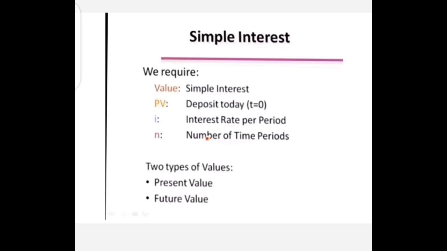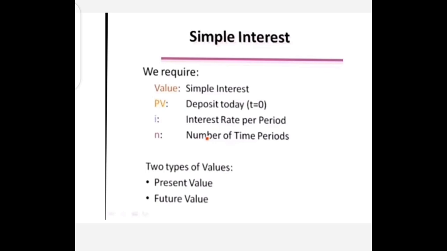So what is the present value? Present value represents the value that is today. It may be of anything, like suppose you are calculating the value of a car. In order to understand what is the value, you will recognize how much it is worth today.